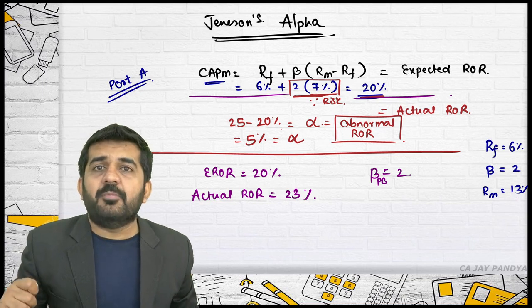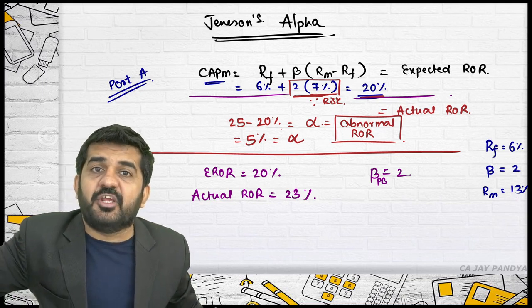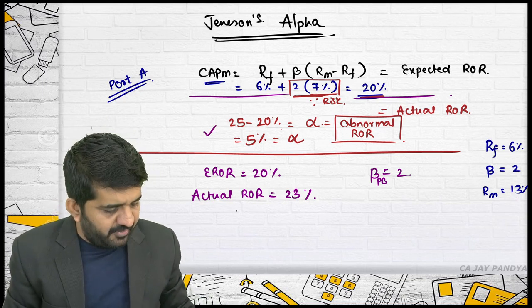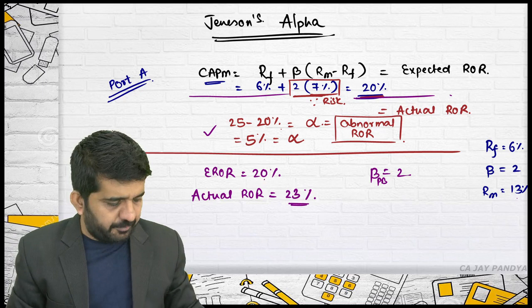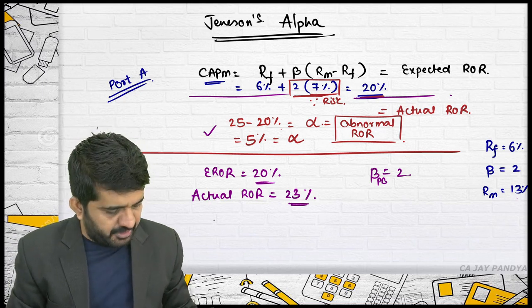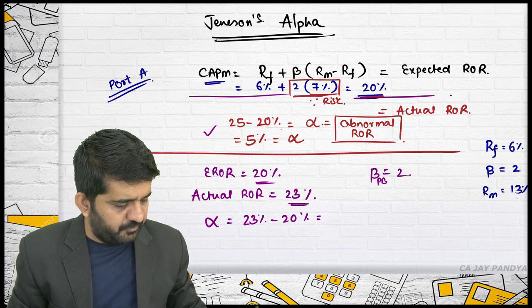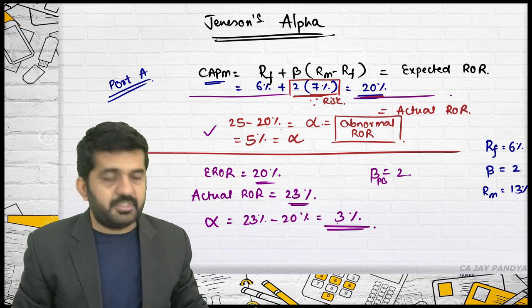But the abnormal return this portfolio manager is earning is 3%. This portfolio manager is earning 5%. However, we found out the actual rate of return, 23%. The expected rate of return is 20%. Alpha is 23% minus 20%, which is nothing but 3%.